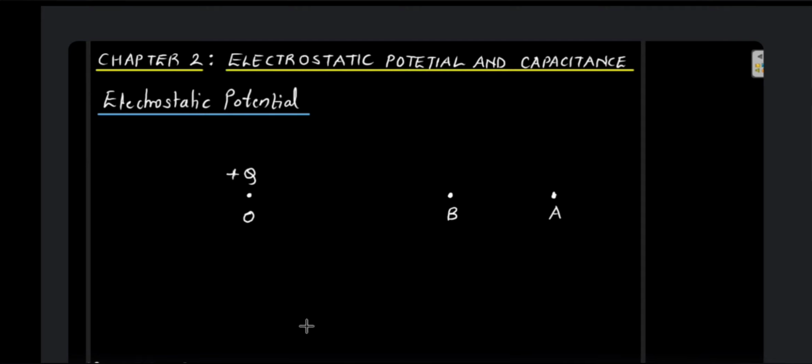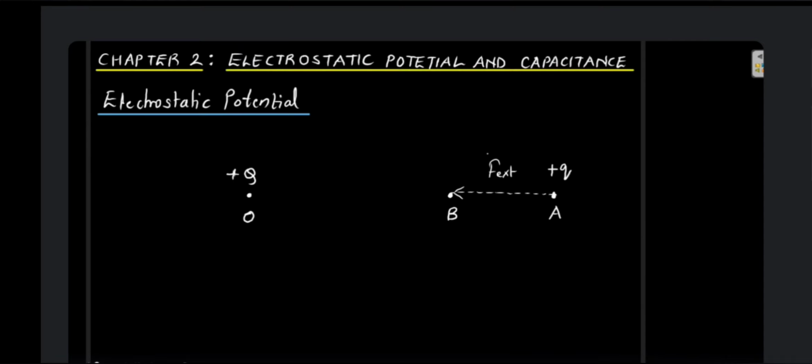So if I place a small test charge, let us say plus q, small q, and move it from A to B, the same concept which we just now discussed. Okay, and the work is being done by the external force over here.